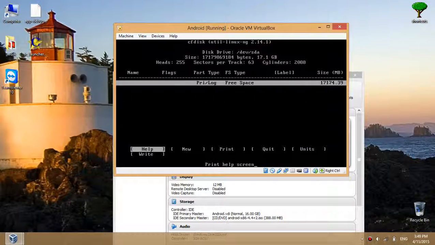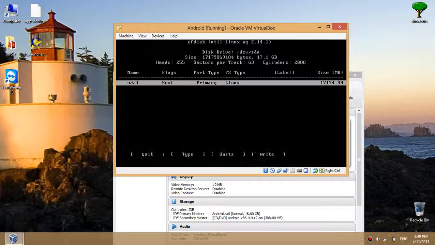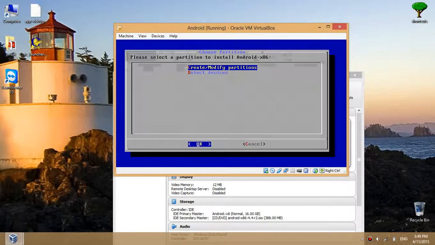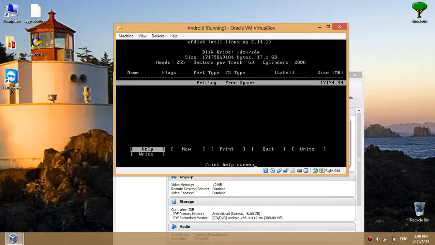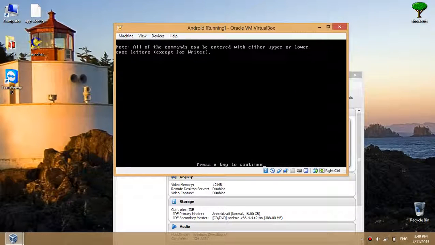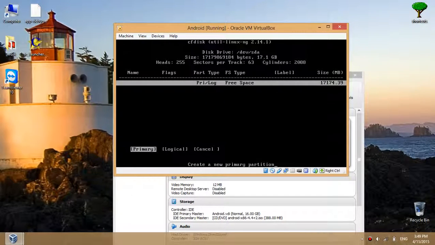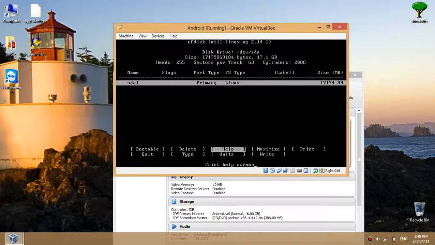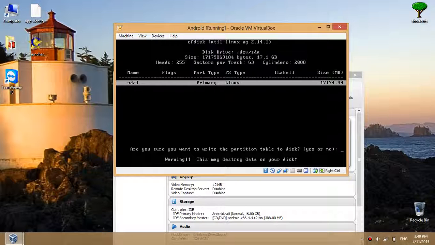Create and modify partitions. Click new, primary, size in MB. Click bootable. Now quit. Click on write. Are you sure? Put yes. Press enter.